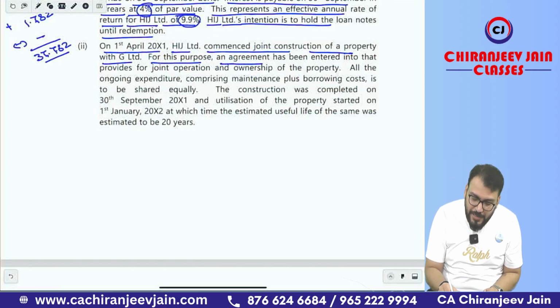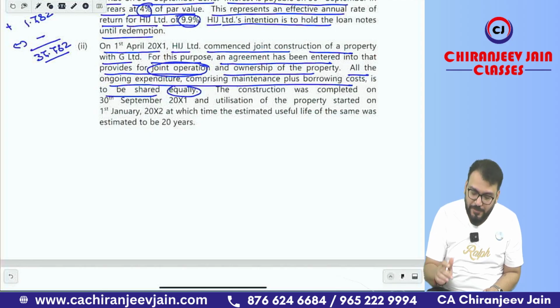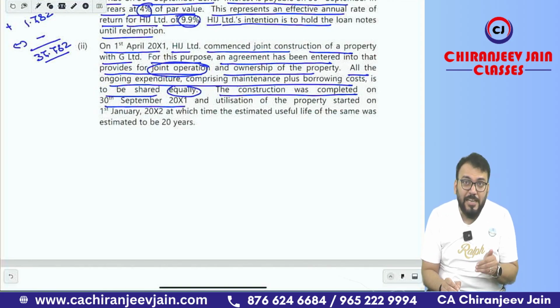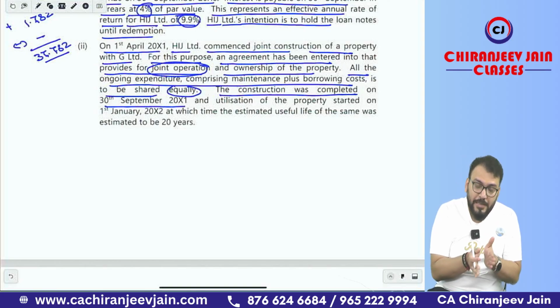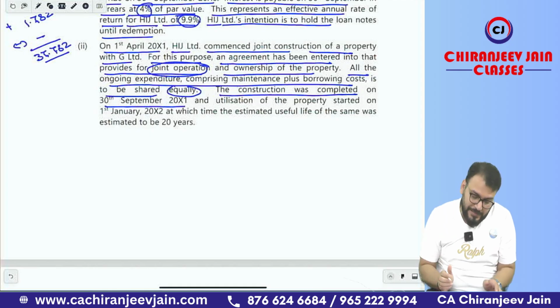For this purpose, an arrangement has been entered into that provides for a joint operation. It is a question of joint operation and ownership of property. All the ongoing expenditure, comprising maintenance plus borrowing cost, is to be shared equally, 50%, 50%. The construction was completed on 30th September 2001 and was ready for use on that date. As per Ind AS 111, all the assets and liabilities will be proportionately recorded in the joint operator's books. Correct? Now, the 50% is recorded in both joint operators' books.